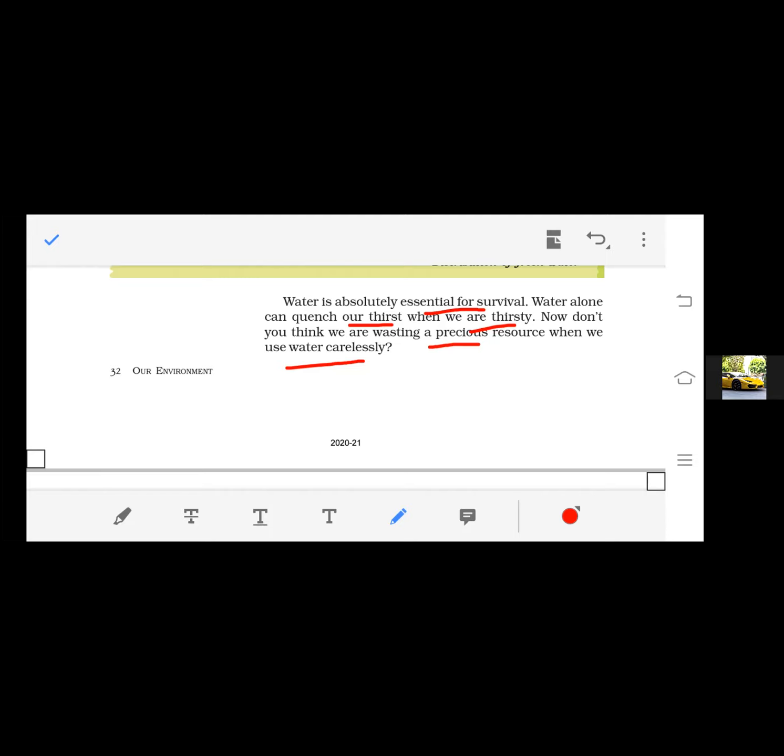Even our industrialization depends upon water, because most of the industries like iron and steel industries and cotton industries totally depend upon water, right? For dyeing, washing, and all these processes depend upon water. So water is the basic necessity, and that's why we should use it very carefully.